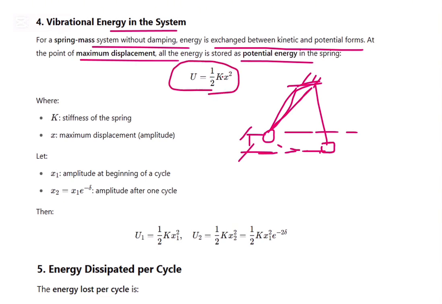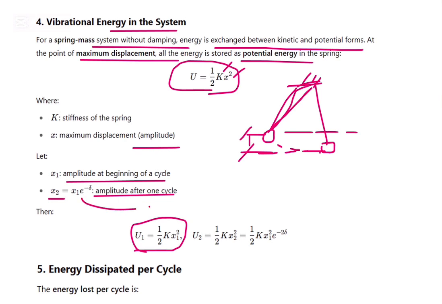Potential energy is half k x squared, where k is the stiffness of the spring and x is the maximum displacement, that is, the amplitude. So x1 is the amplitude at the beginning of the cycle, and x2 is the amplitude after one cycle, which is x1 e to the power minus delta. So U1 is half k x1 squared, and U2 equals half k x2 squared. We can write x2 as x1 e to the power minus delta, so the square becomes x1 squared e to the power minus 2 delta.